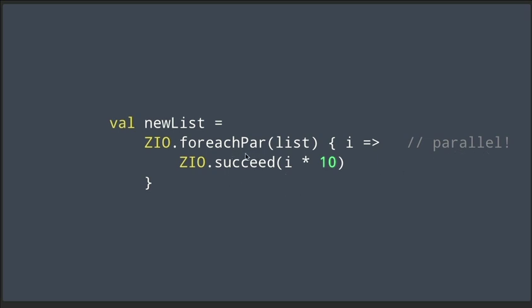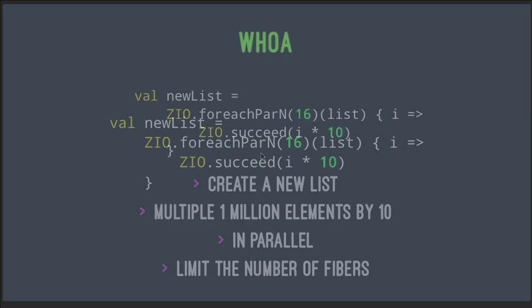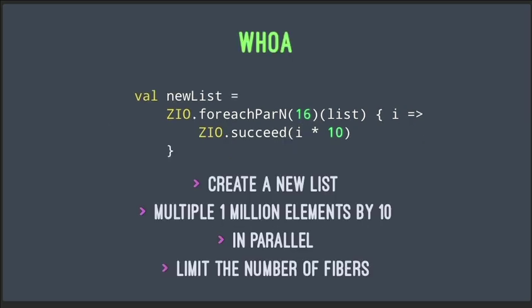But one thing about this is you can actually have too much parallelism. And another cool thing that ZIO does for you is it lets you control the number of fibers. So if you know that you have 16 cores on a computer, it's actually very smart to say, you know what, I want to limit the parallelism to 16 fibers at one time. And if you think about that code, that's a little mind-blowing, right? Because if you look at this code right here, you can see that what we did is we create a new list, we multiply 1,000,000 elements by 10, we do that in parallel, we limit the number of fibers, and we do all of that in just about 3 lines of code right here.